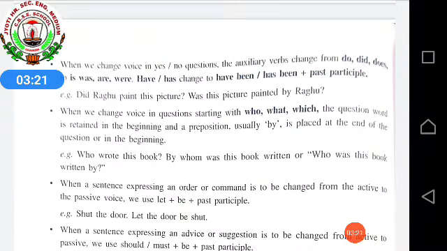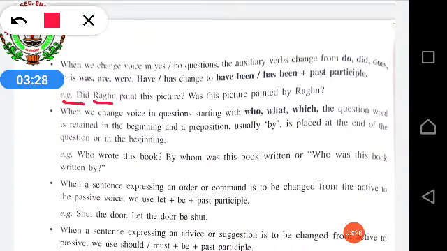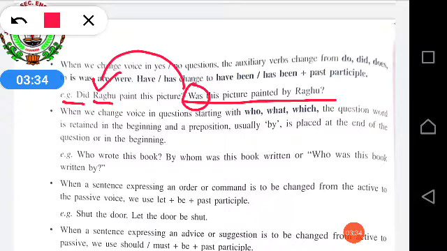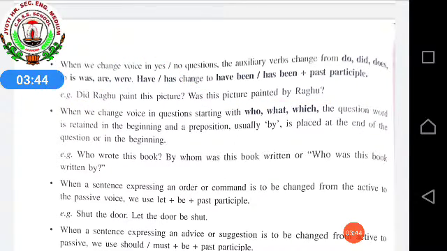This is one rule. For example, did Raghu paint this picture? So did is given, and Raghu is how many? Only one Raghu. So what will come? Was. Was this picture painted by Raghu? Because only one person was there, that's why we have used was here. If in place of Raghu, many people's names were given, then what will you use? Were in place of was.